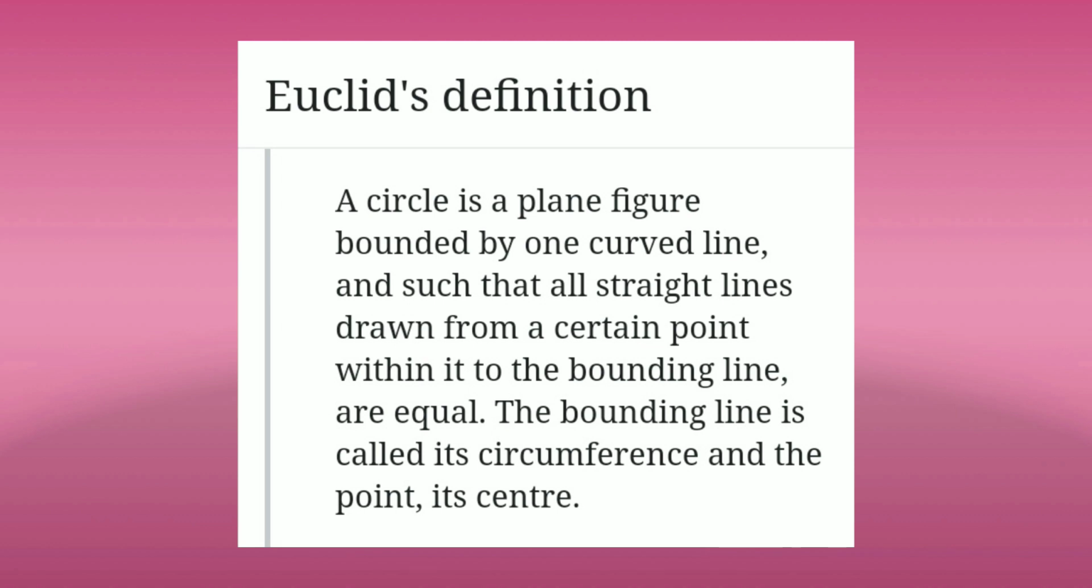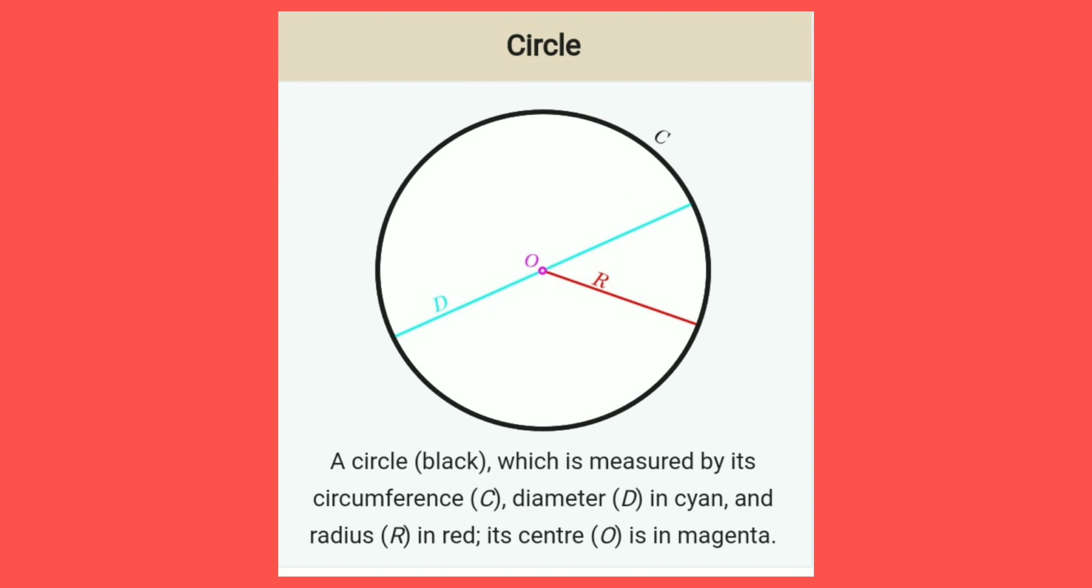A circle is a plane figure bounded by one curved line, such that all straight lines drawn from a certain point within it to the bounding line are equal. The bounding line is called the circumference and the point is its center. These are some ways to describe the definition of a circle.